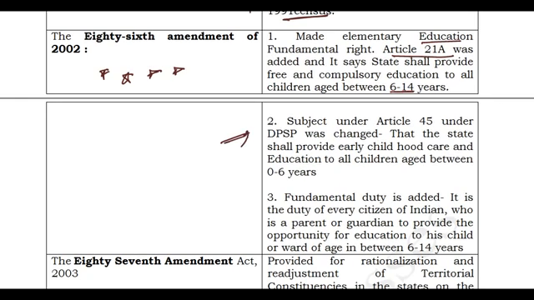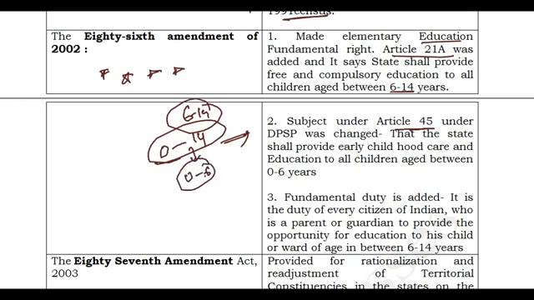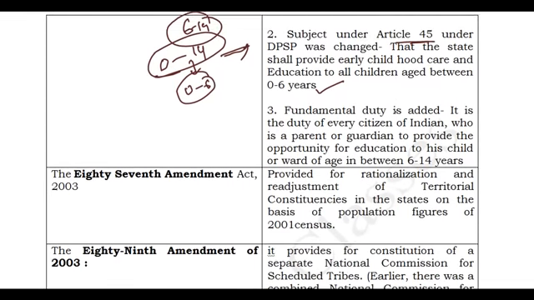And we have also changed the context of Article 45. Earlier, Article 45 used to talk about children from 0 to 14 years. Now, as the rights of children from 6 to 14 years are included in the fundamental rights, the definition is brought back in the DPSP to 0 to 6 years. In Article 45, the state shall provide early childhood care and education to all children aged between 0 to 6 years. This is a directive principle of state policy. 0 to 6 years is a directive principle of state policy, whereas 6 to 14 years is a fundamental right. So every citizen is entitled, and the state must provide those things.